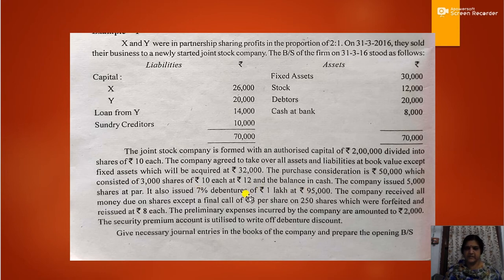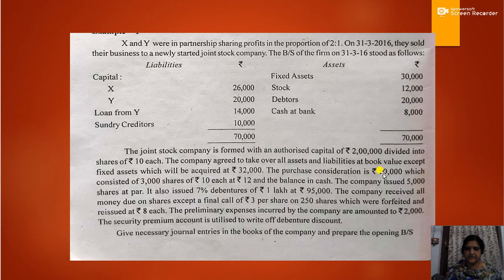The balance in cash means 50,000 minus 36,000, that is 14,000, will be paid in cash. Clear? The purchase consideration is 50,000. The amount paid by share capital is 3,000 into 10, 30,000. Then the share premium is 3,000 into 2, that is 6,000, total 36,000.